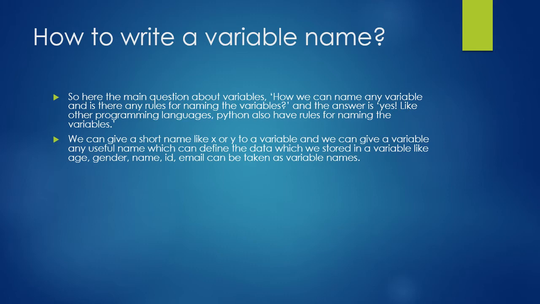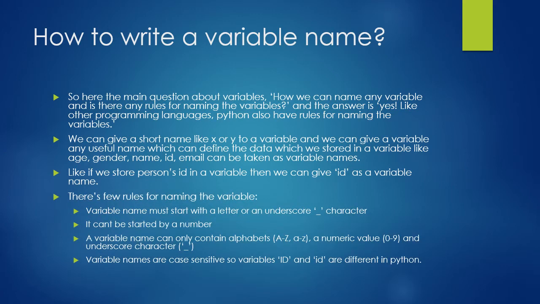Like if we are storing age, then we can give the variable the name age, or gender for male or female, name, ID, email can be taken as variable names. Like if we store a person's ID in a variable, then we can name it ID. So when other programmers see that code, they can easily understand that you are storing the ID in that variable. There are a few other rules for naming variables in Python.